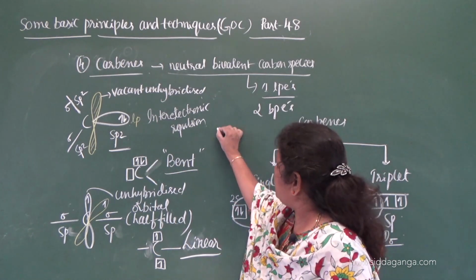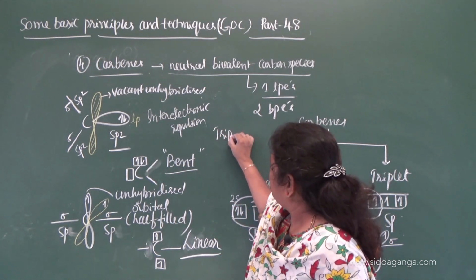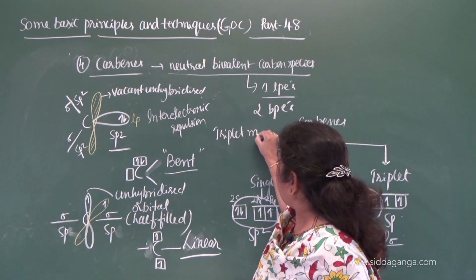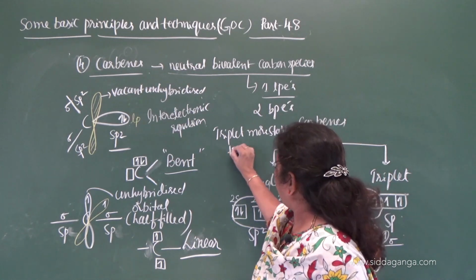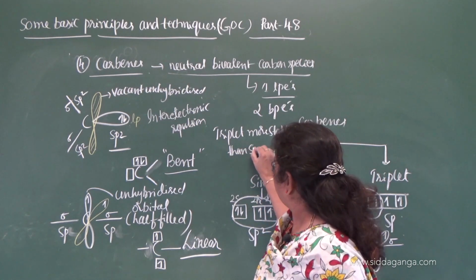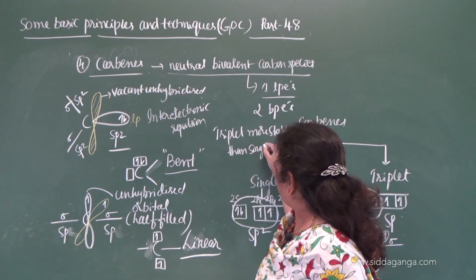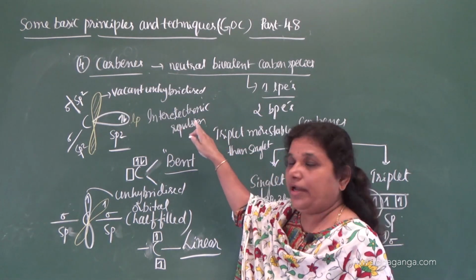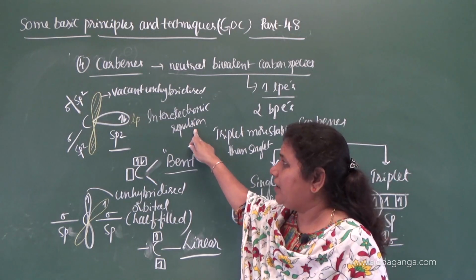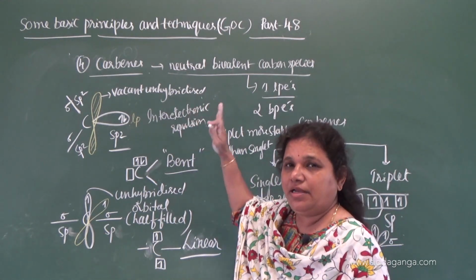Which is more stable? Triplet is more stable than what? More stable than singlet. What is the reason? The reason is due to interelectronic repulsion in singlet, energy increases, stability decreases.